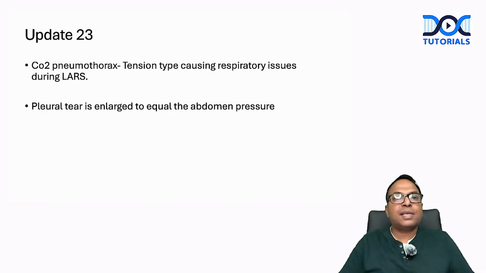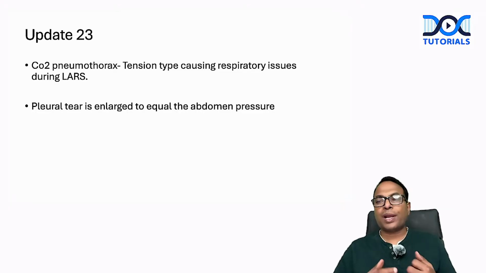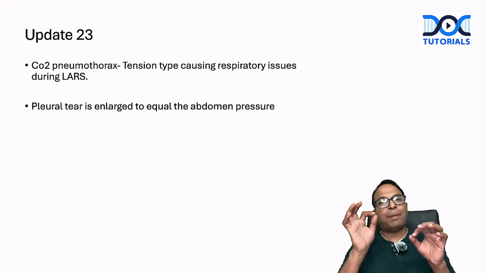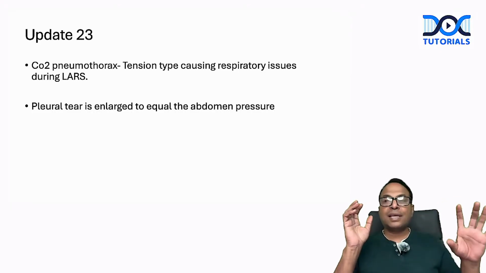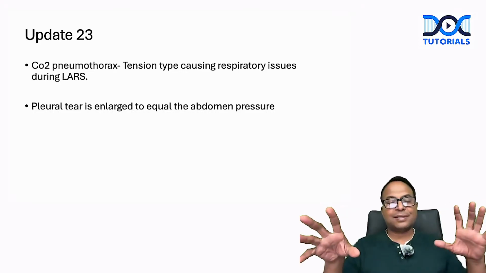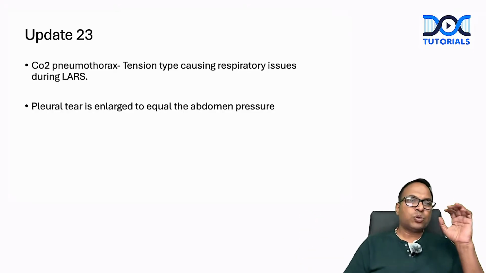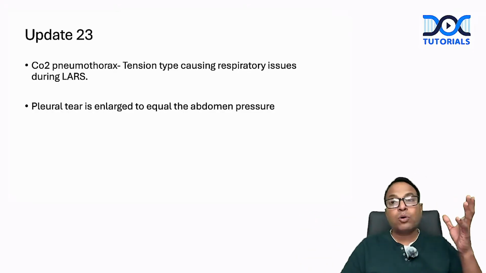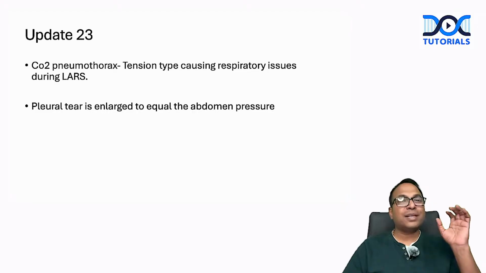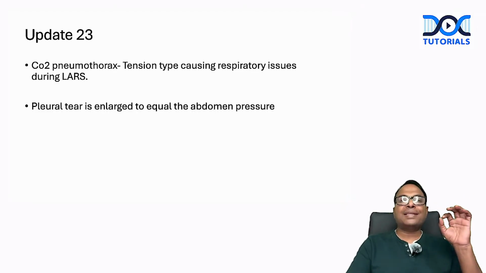So update number 23, CO2 pneumothorax. This is a very interesting procedure we do in practice. When a patient suddenly develops tension type of pneumothorax during surgery, it means during fundoplication, a small hole happened in the pleura and air entered like a single way ball valve. Now, what should I do? Don't worry, just open the pleura to a bigger size and equate to the abdominal pressure. No need to go for ICD and all now. Open the pleura more, it will usually resolve, because it is CO2 pneumothorax. Make the tear bigger, that's the concept. Make the pleural tear bigger.